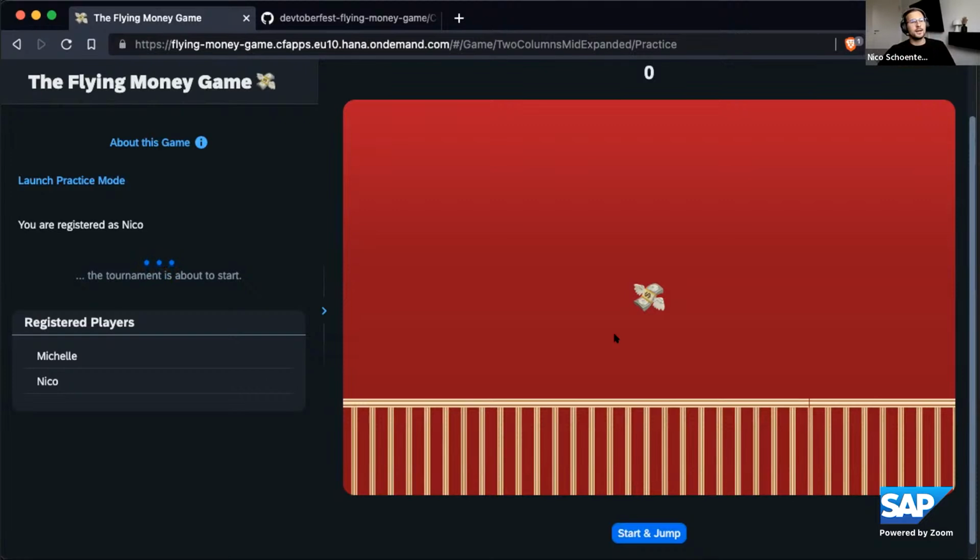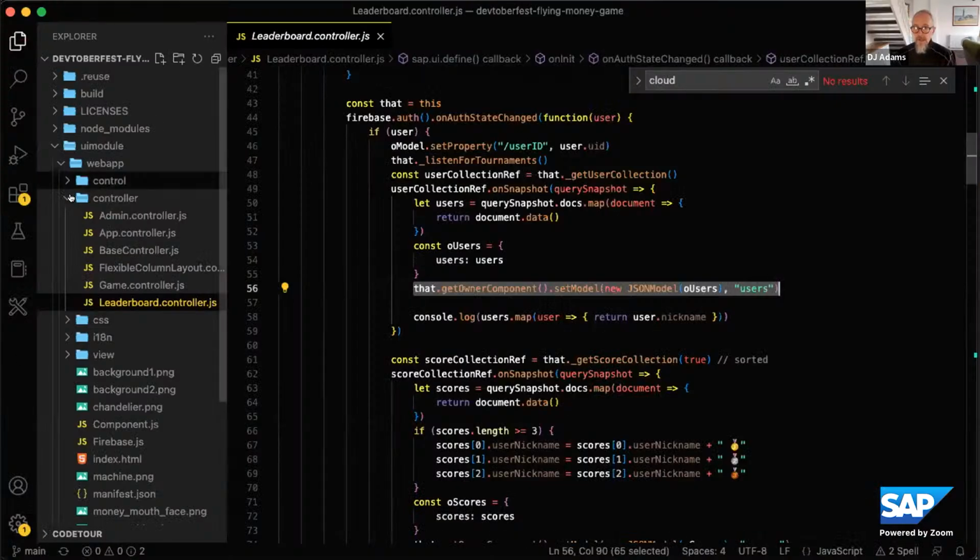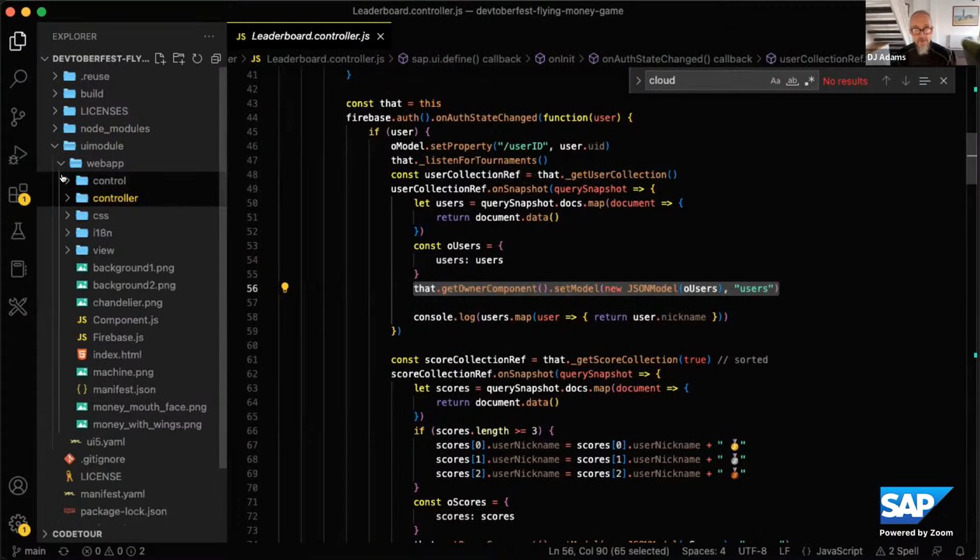But that's all possible within the UI5 custom control. If anybody's looking to understand it, there are some really good tutorials and great documentation in the UI5 SDK about custom controls.